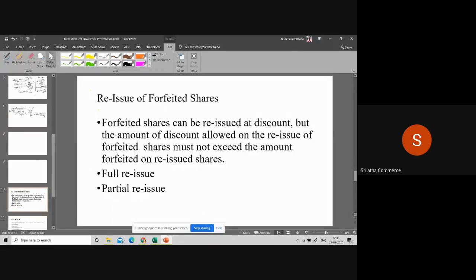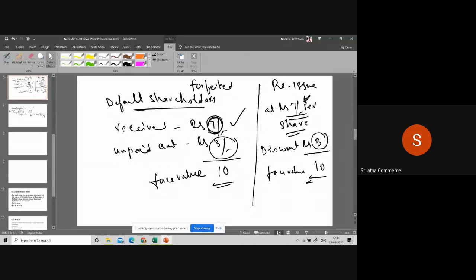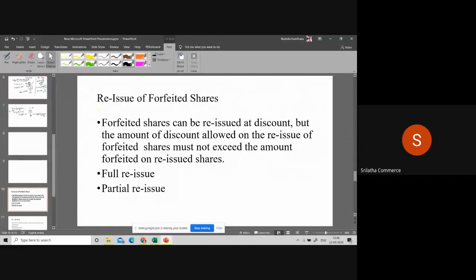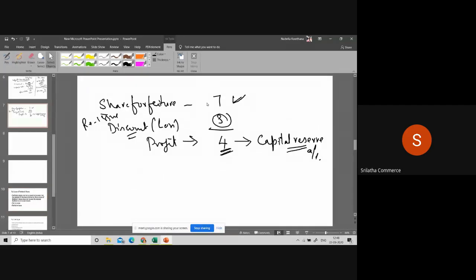But the amount of discount allowed, where you are giving discount here, this is the discount given. 3 rupees is the discount given. Discount allowed on the reissue of forfeited shares must not exceed the amount forfeited on reissued shares. Means it should not exceed this 7. Is it clear for you all?